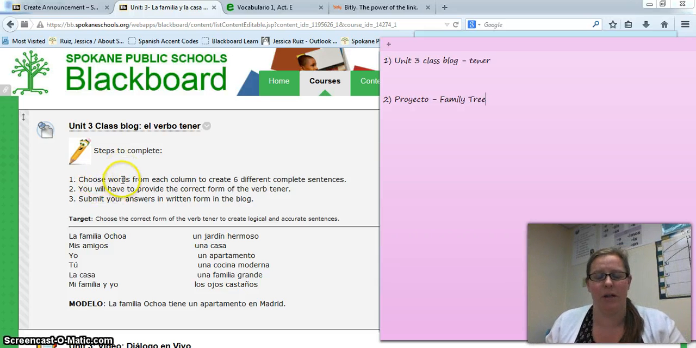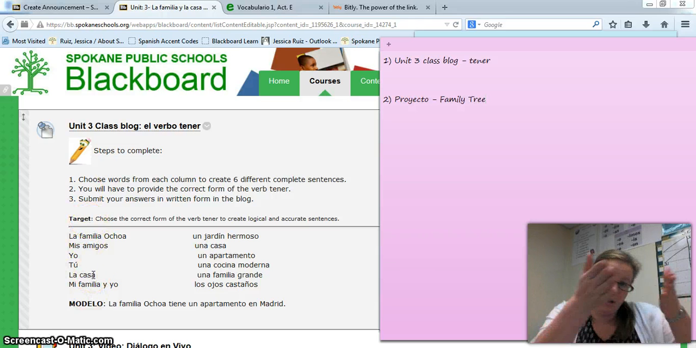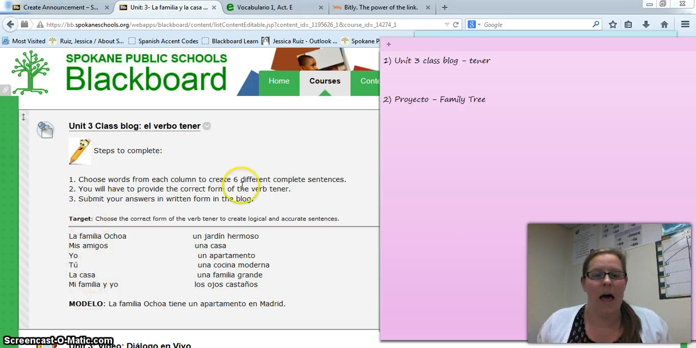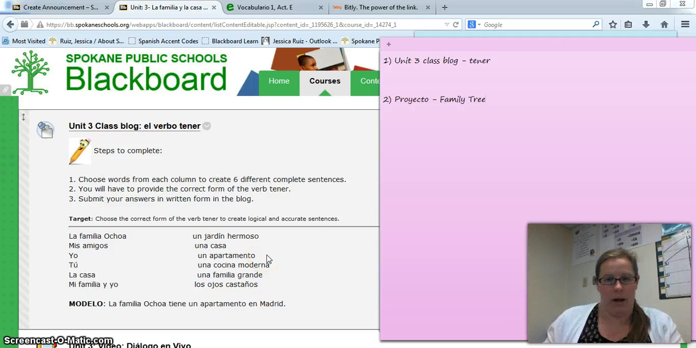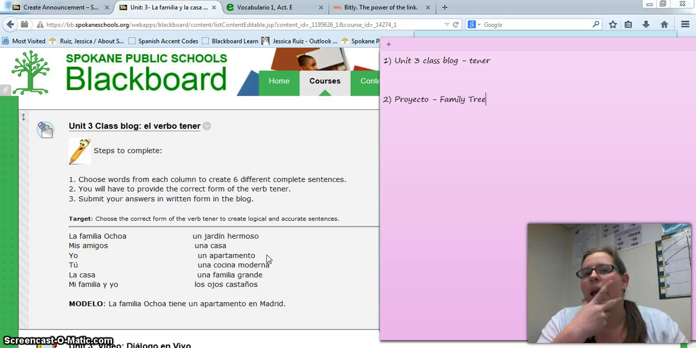You're going to choose words from each column. So this is one column, our subjects, and this is another column, the predicate, or the details of our sentence. And you're going to create complete sentences. Well, if our blog is named El Verbo Tener, what verb do you think we should use for the blog? Yeah, obviously we're going to use tener, okay? So do not use ser on this blog because that's not what I'm assessing on you.